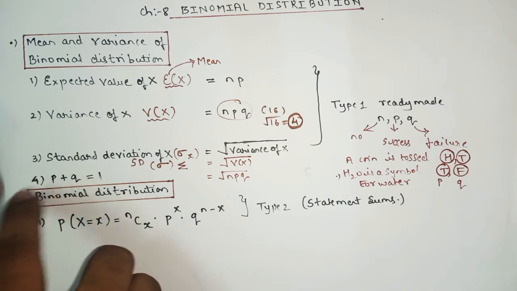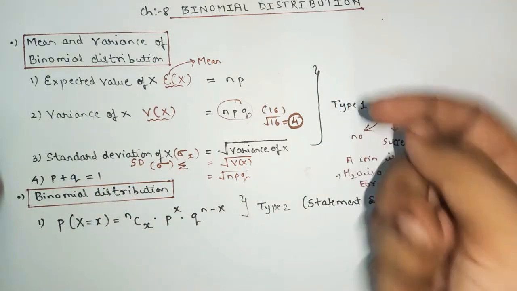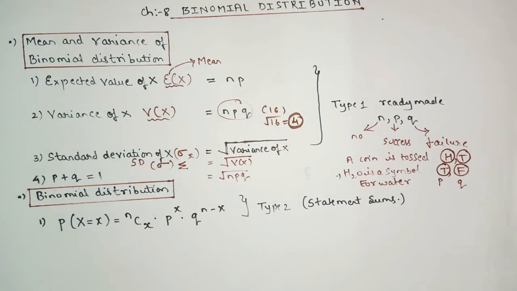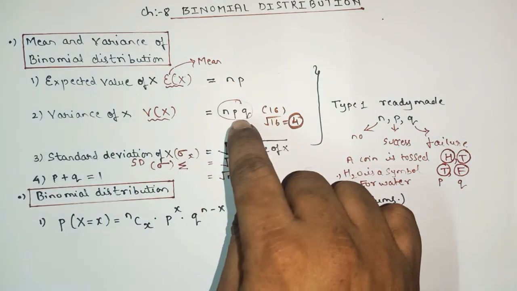So this fourth one is also a very important formula in type number 1. Yes or no? So here we have 4 formulas in type number 1. The first one is expected value, which equals NP. The second one is variance, NPQ.